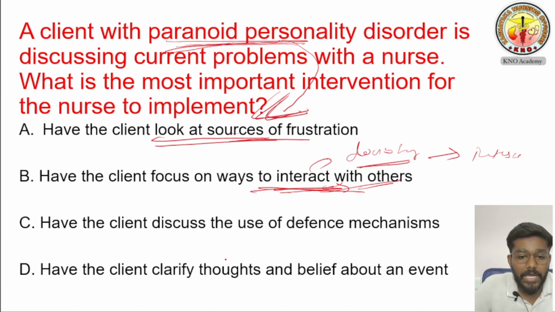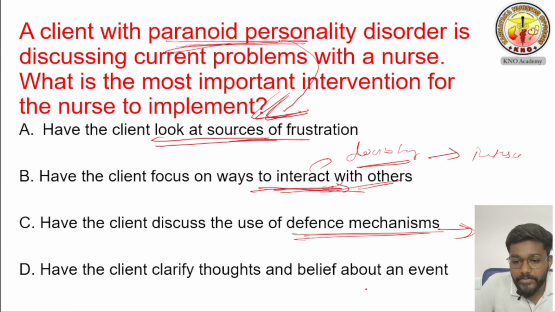So option C is saying have the client discuss the use of defense mechanisms. By using defense mechanisms, he cannot solve the problems of the paranoid personality disorder. So we'll see what option D is saying. Have the client clarify thoughts and belief about an event.